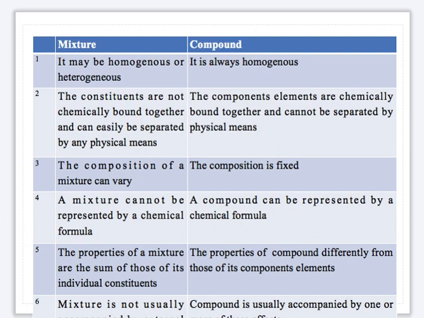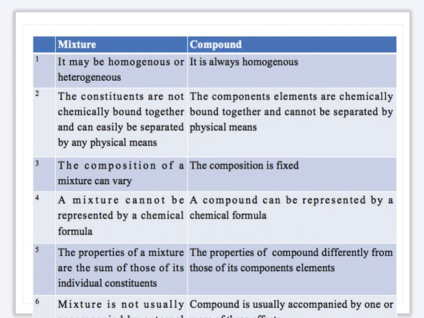The second difference: in a mixture, the constituents are not chemically bound together, and they can be easily separated by any physical method. The constituents of mixtures are not chemically combined, and that's why they can be separated by physical methods. But in the case of a compound, as we have defined before, a compound forms when two or more elements combine chemically. So their components, which are elements, are combined chemically and cannot be separated by physical methods.